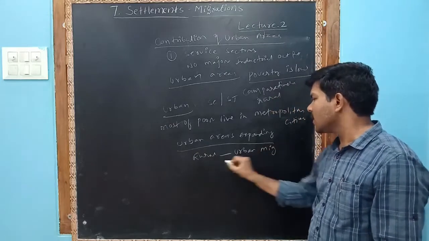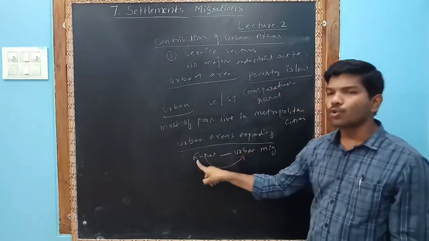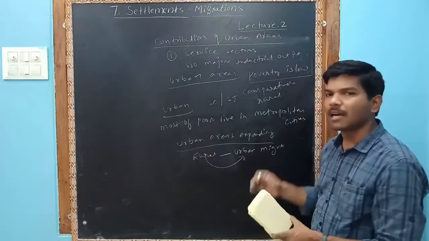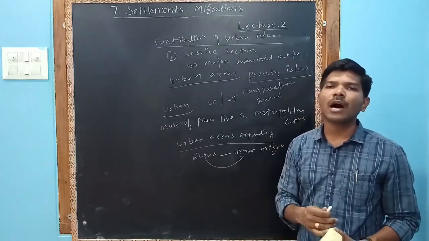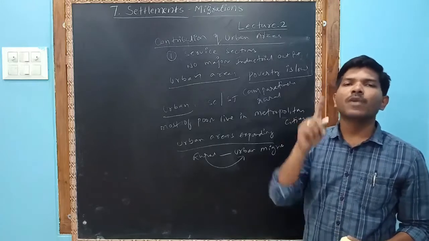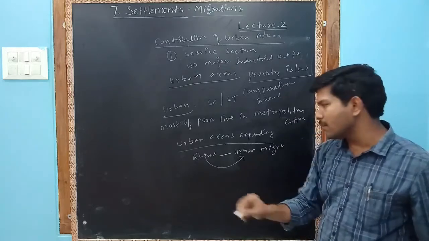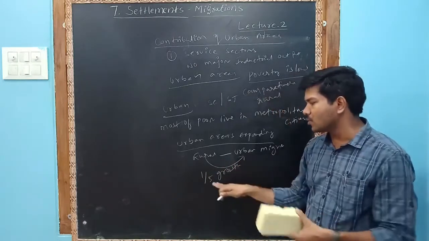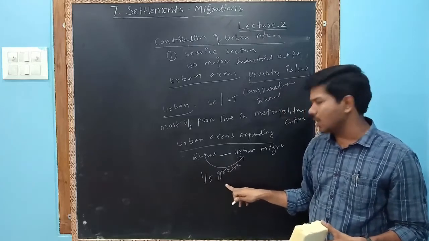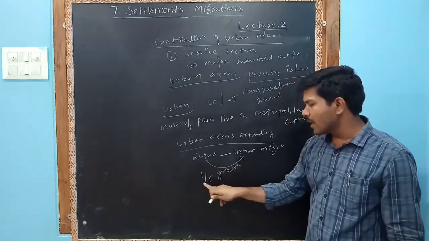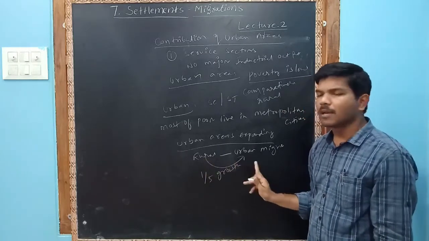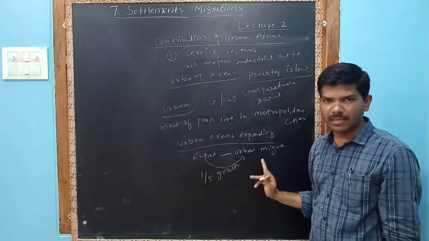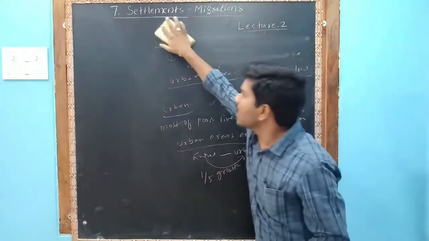Rural-urban migration means when the people from the rural areas, meaning villages, move to urban areas, this migration increases and the urban areas expand. One-fifth growth is recorded due to the rural-urban migration. I repeat, one-fifth growth recorded due to the rural-urban migration. Urban areas are increasing because of the rural-urban migration.